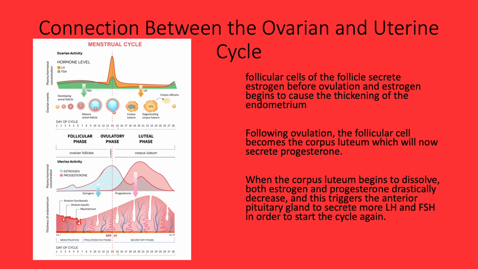Both these cycles work together so the egg can develop and attach to the endometrium. During the follicular phase, follicular cells secrete estrogen, which thickens the endometrium. After ovulation, the corpus luteum secretes progesterone. When the corpus luteum dissolves, both estrogen and progesterone drastically decrease, and the anterior pituitary gland begins to secrete LH and FSH again, starting the cycle over.